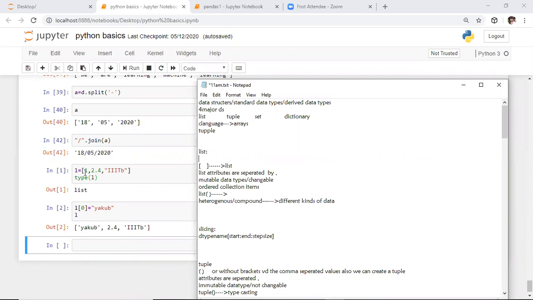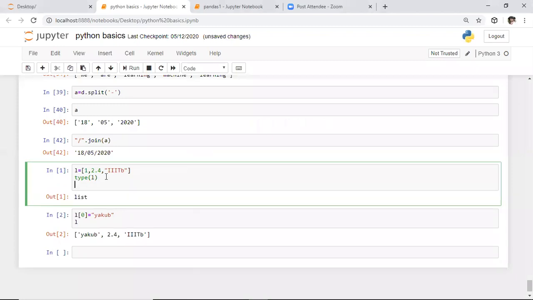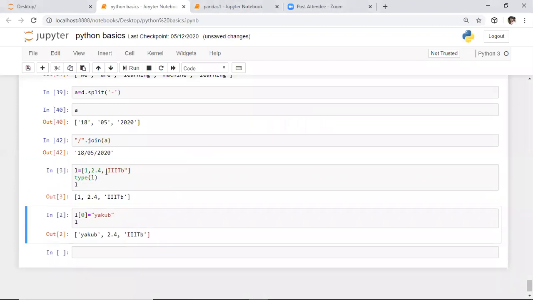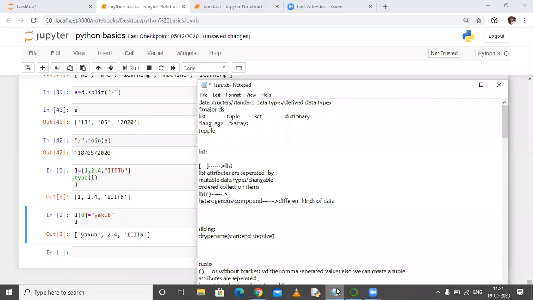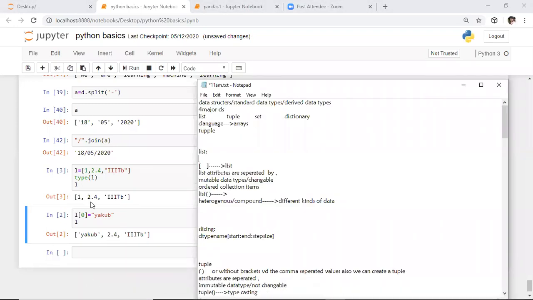If you observe this example, at the 0th index I specified 1, at the first index I specified 2.4, and at the next index I specified triple IT. Whenever you access the data, it will stay at the same location only. Whatever order you specified here, the output will also be in the same order. That's why these are called ordered collections of items. You might have understood this clearly while we discussed the set concept.